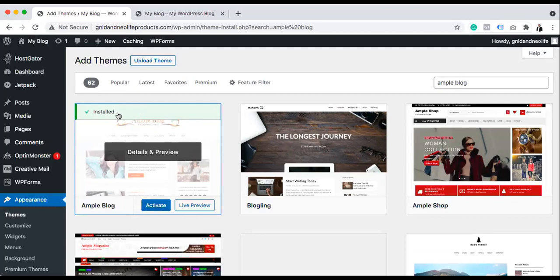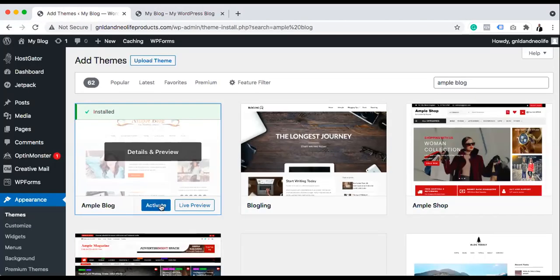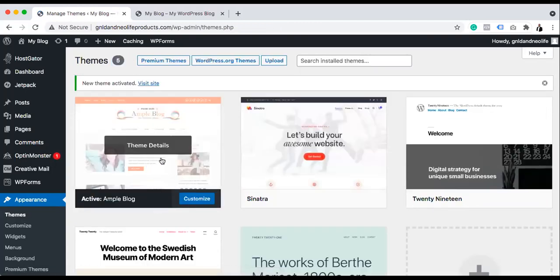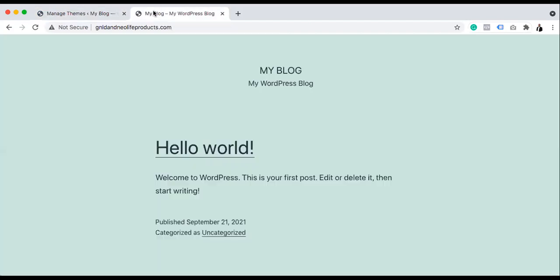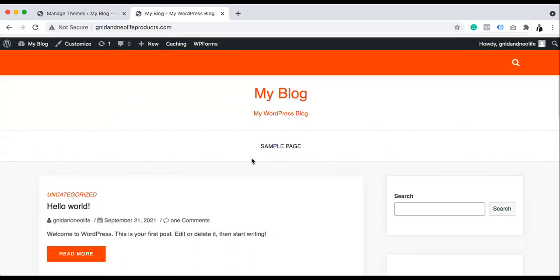So after you install, you see installed successfully. The next thing you need to do is activate it, so that when you activate it, it will change what we have on this front end. So I'll just click activate. Once I activate this, it simply means this is our default theme now. Okay, this Ample Blog. So if I come to this place now and I refresh, refresh is going to change the kind of interface that we have here from the default. Can you see that now? Can you see it has changed to this Ample Blog.